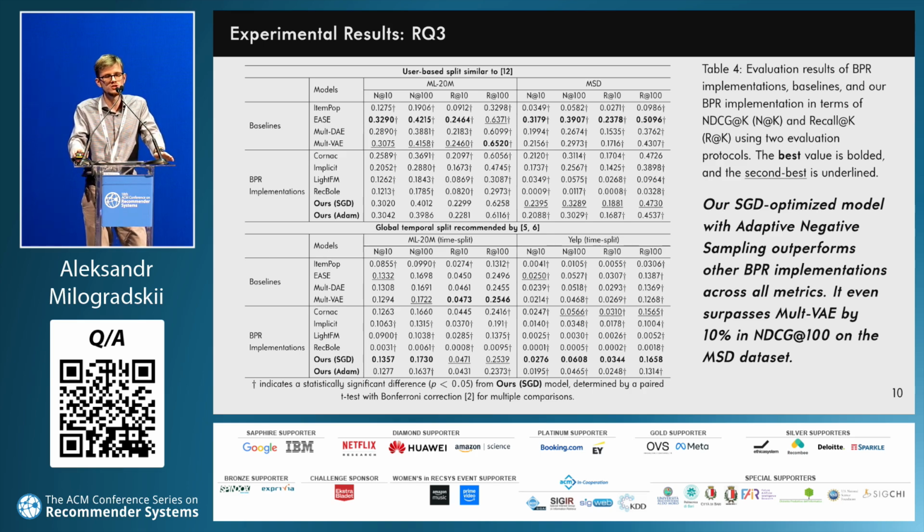With proper hyperparameter tuning, we gain over a 10% improvement in the model's performance compared to other open source implementations of BPR, achieving a statistically significant first and second places on several datasets. Additionally, while the model with the ADAM optimizer also performs well, it is statistically outperformed by the model with the SGD optimizer on MSD and Yelp datasets.